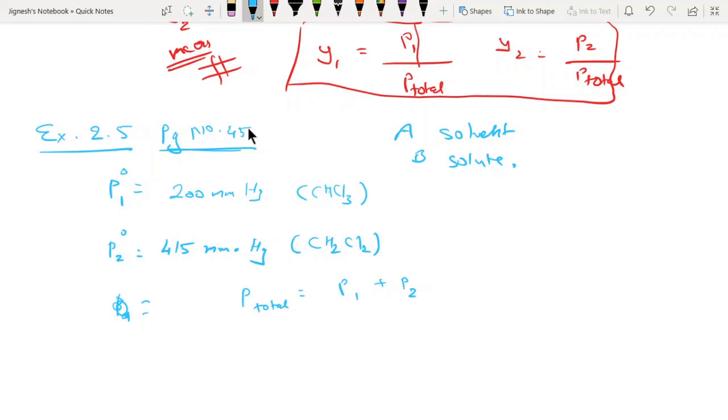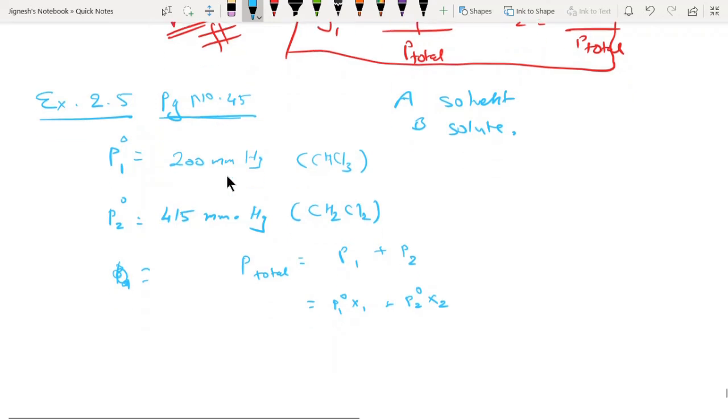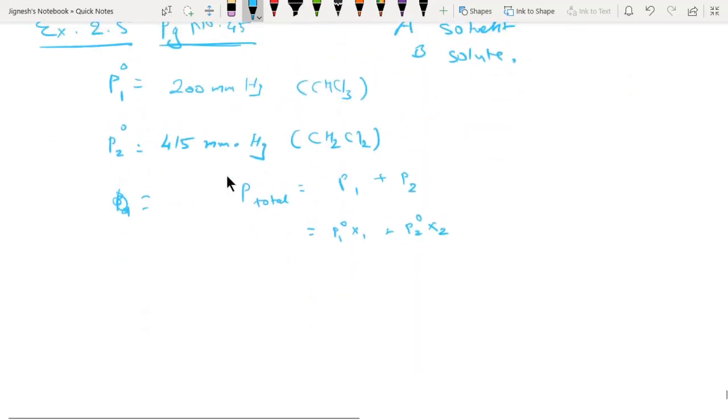What can I find? For that I need P1, which is equal to what? The formula is P1 naught into X1 plus P2 naught into X2. So dear students, these are the things we have to find. Now what are X1 and X2? They are the mole fractions. And how can I find the mole fraction? It is very simple. X1 is equal to N1 upon N1 plus N2. And X2 is equal to N2 upon N1 plus N2.